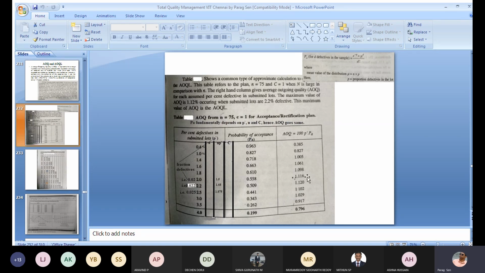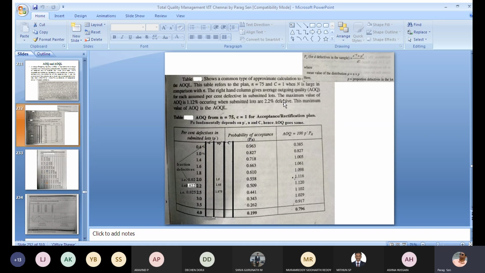The maximum defectives that could be in the outgoing products is 1.12%, when submitted lots are 2.2% defective.